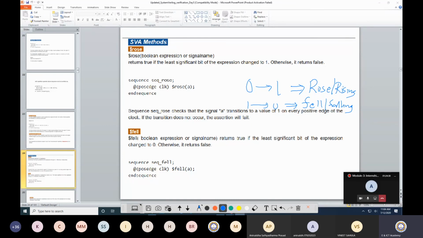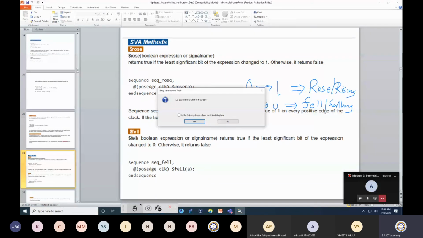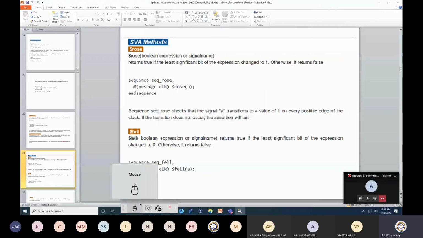So when there is an event, either rose happens or fell happens. So rose Boolean expression or signal name returns true if the least significant bit of the expression has changed to 1. Otherwise it returns false.